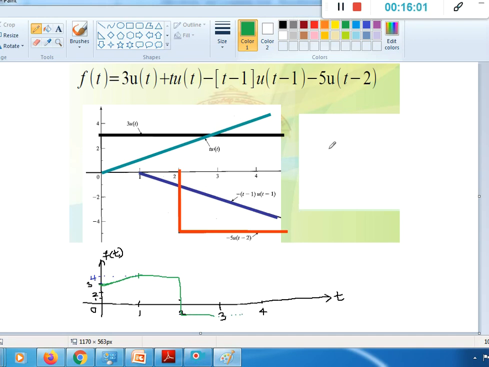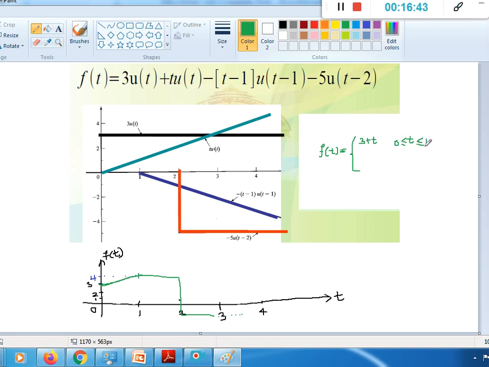So the value of the signal f of t is given by 3 plus t, when t is in between 0 and 1, because it increases. If t is equal to 0.5, its value is 3.5, like that.